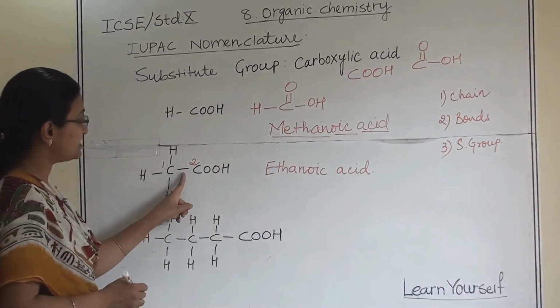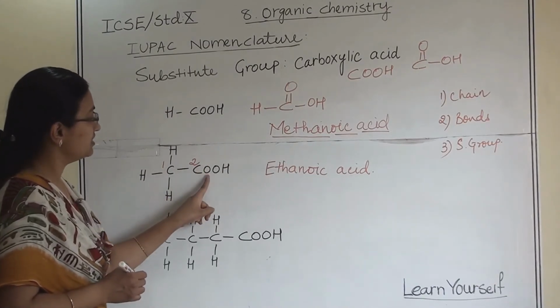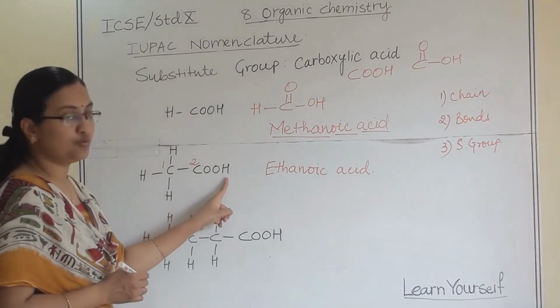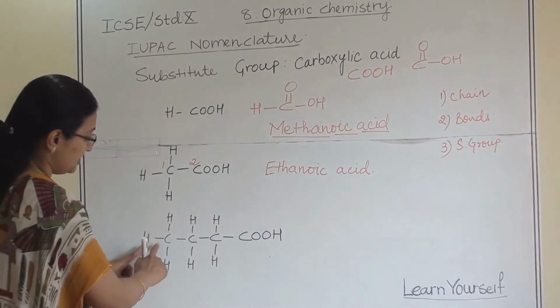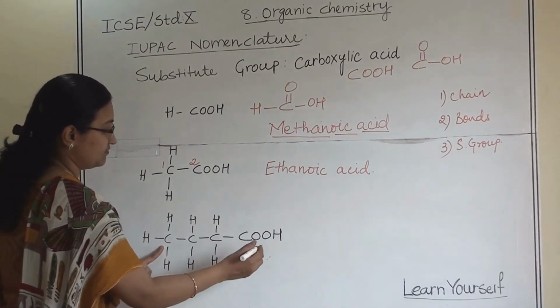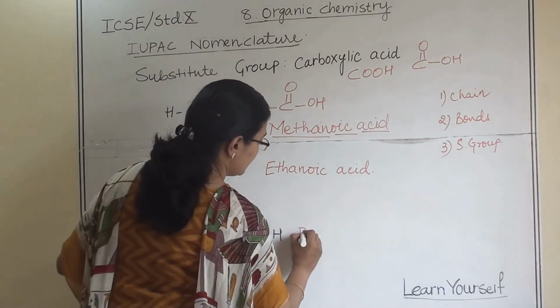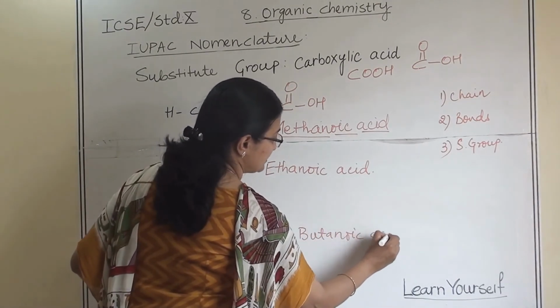And this carbon is attached here with 1 bond and 3 other bonds, 2 with oxygen and 1 with the OH group. In this, if you see, how many carbon atoms are there? 4 carbon atoms are there. So here it is butanoic acid.